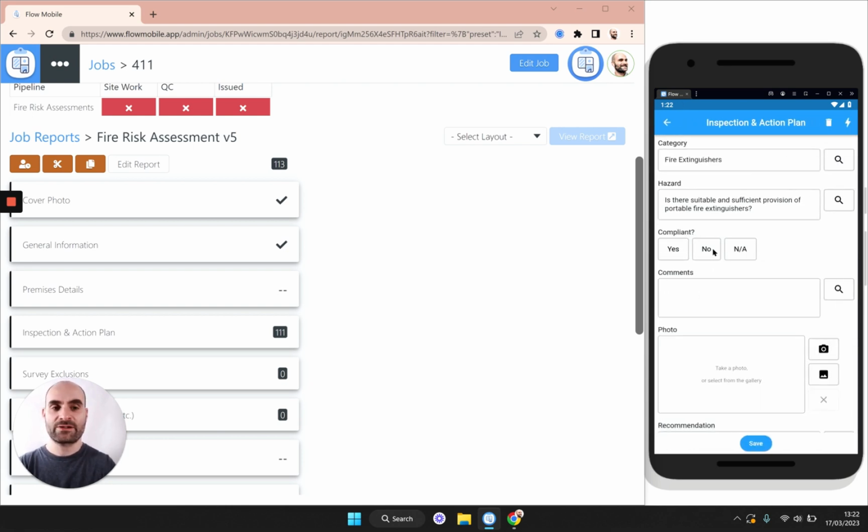Let's say we found a fire extinguisher, but it's actually the wrong type. So I'm going to say it's non-compliant. I'm going to type in fire extinguisher isn't suitable for this location.